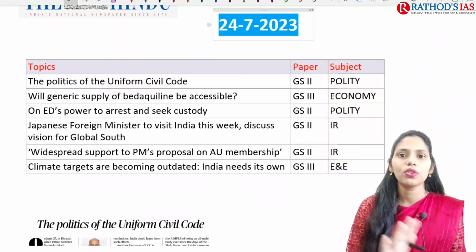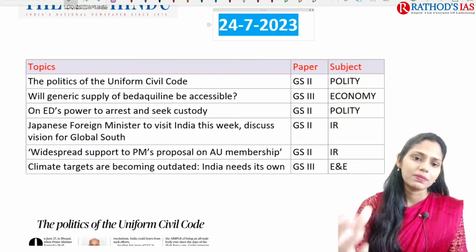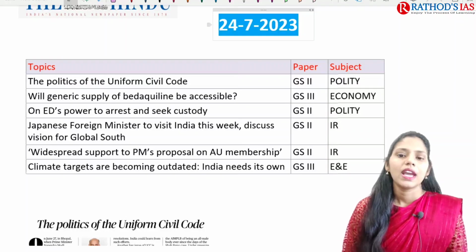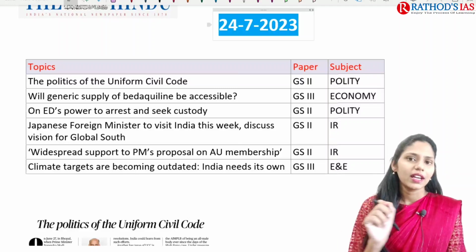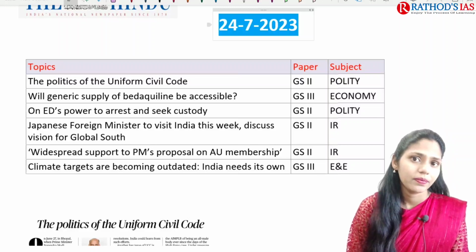So you have to cover both prelims and mains, that means both analysis-based points and static points. This topic is important from your polity because there is one provision in your constitution that talks about this UCC.